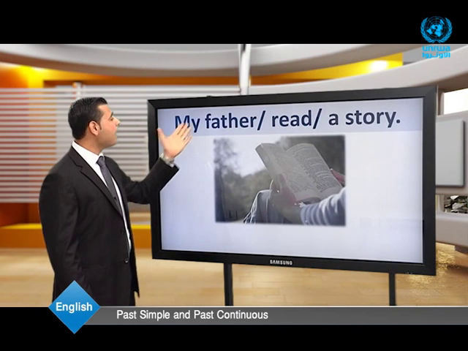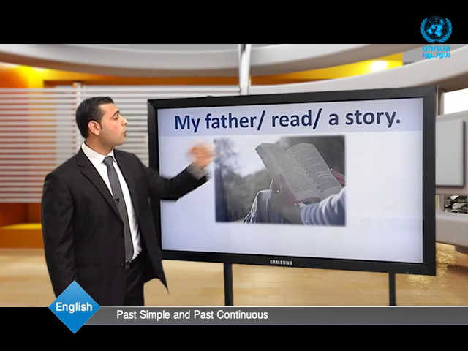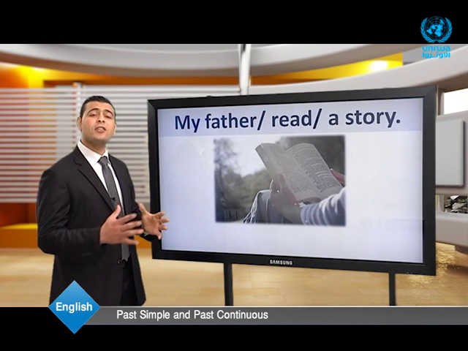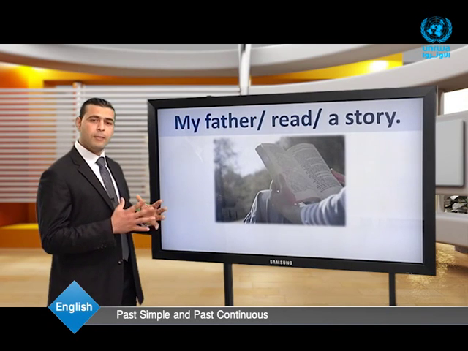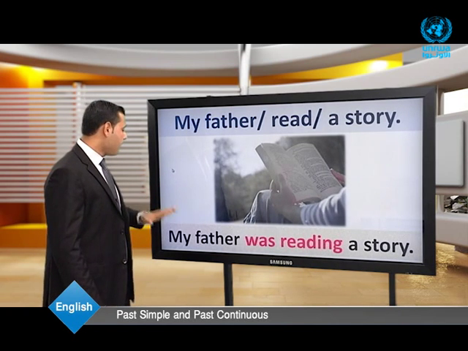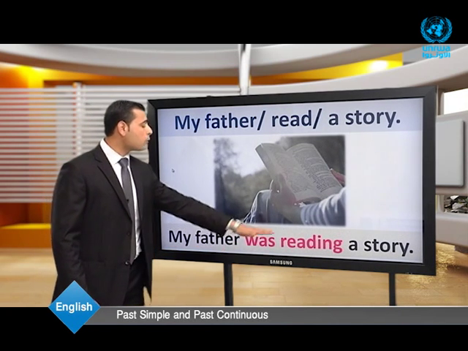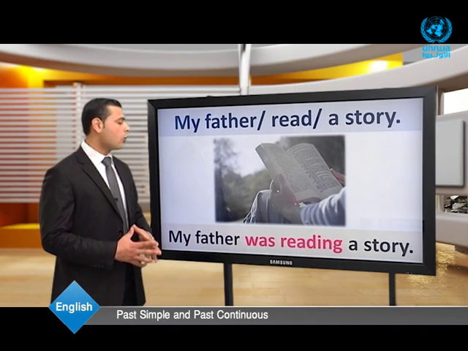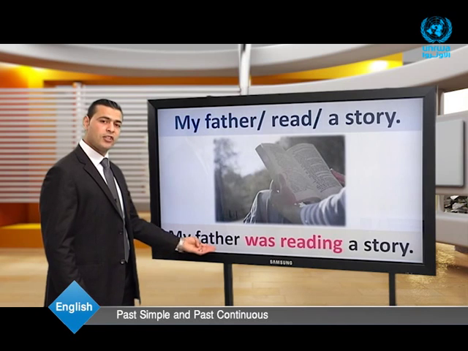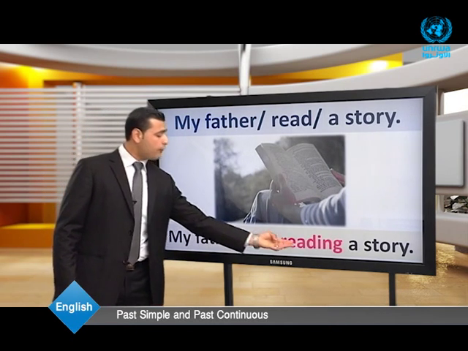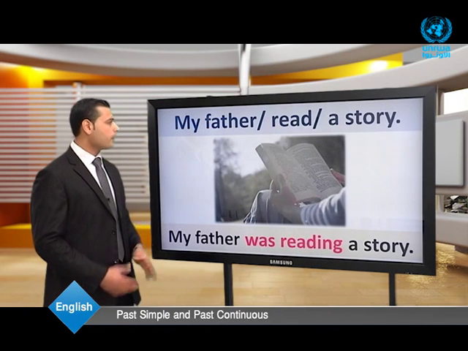Look here. My father read a story. Make a past continuous sentence. Who can make it? Wonderful, thank you very much. Here, my father was reading a story. My father is a singular subject, so we use the helping verb was plus the main verb plus the ing. Let's go on.